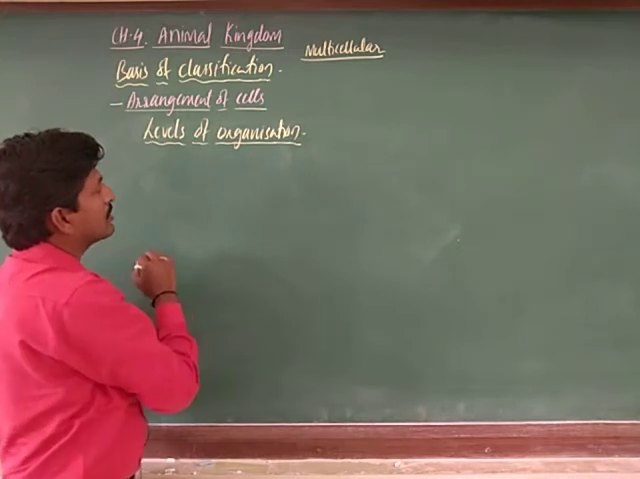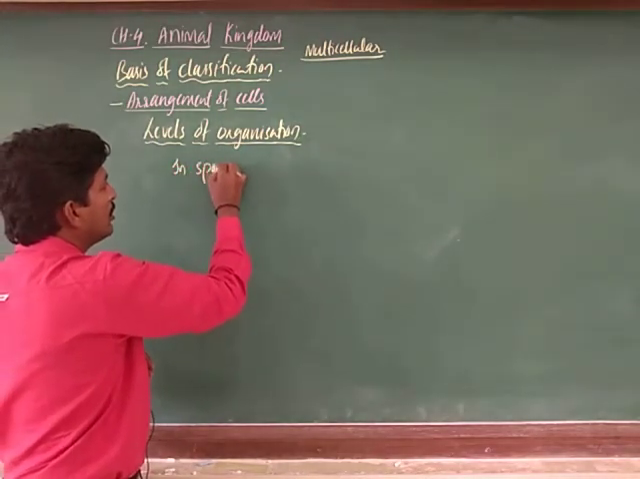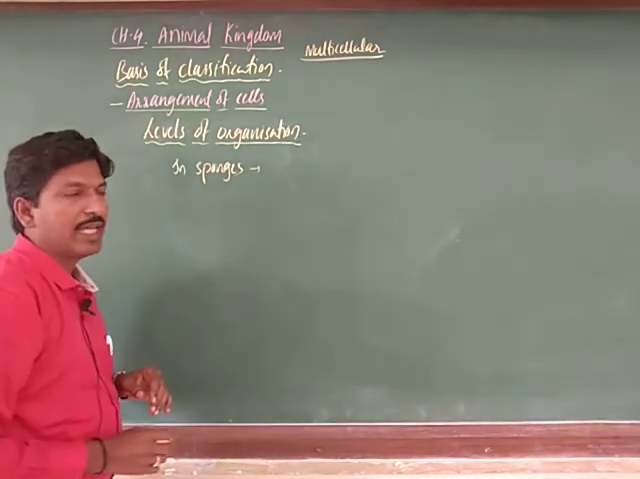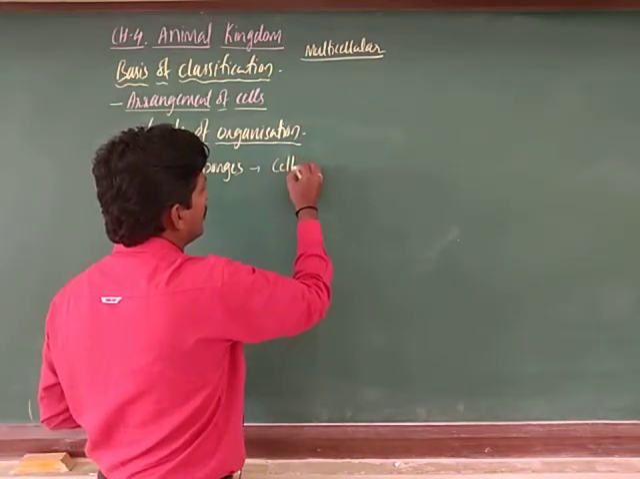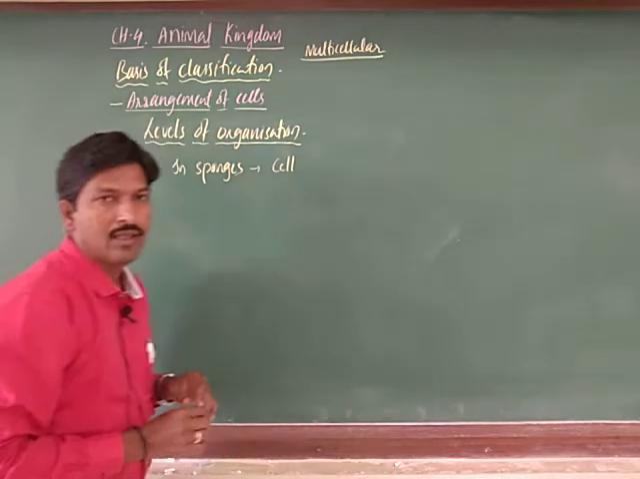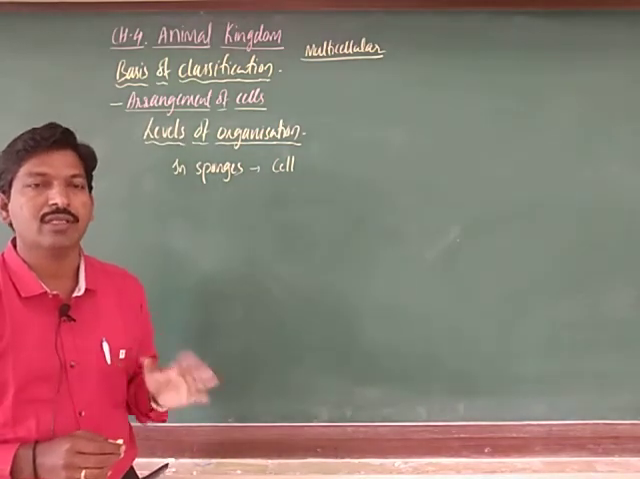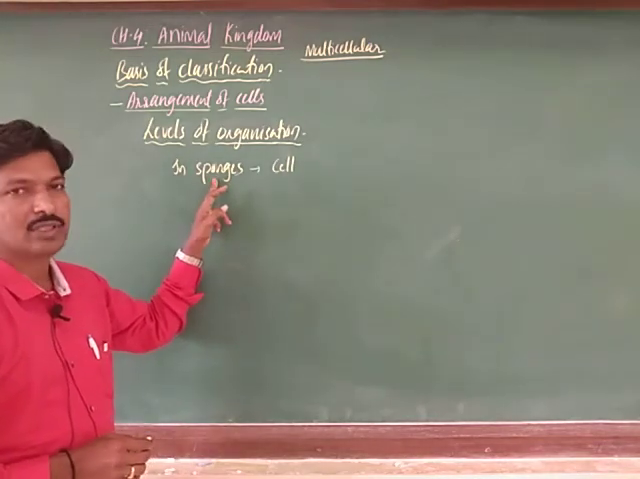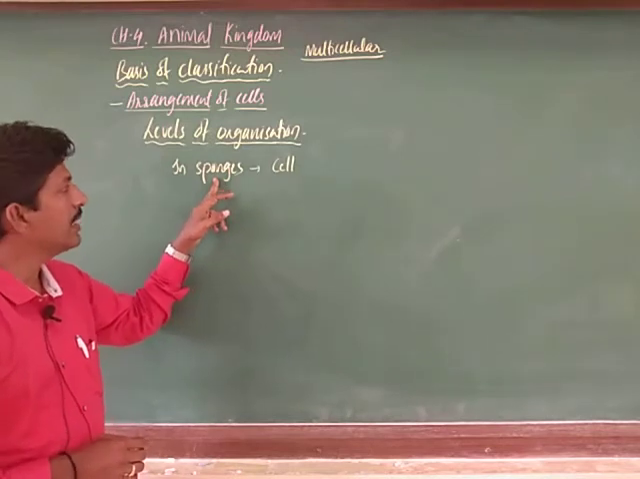First, the primitive case: when you consider sponges, the level of organization is said to be cell level or cellular level. Cell level, because here tissue is not formed. Tissue is yet not formed. That is in sponges. Spongilla is an example, and Euplectella, like you can give the examples.